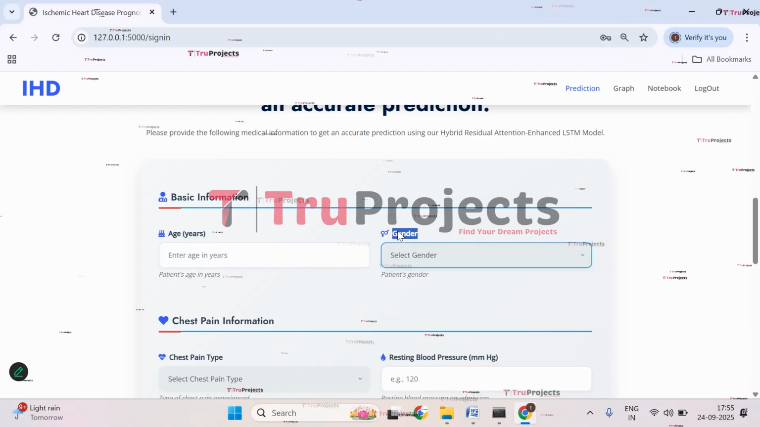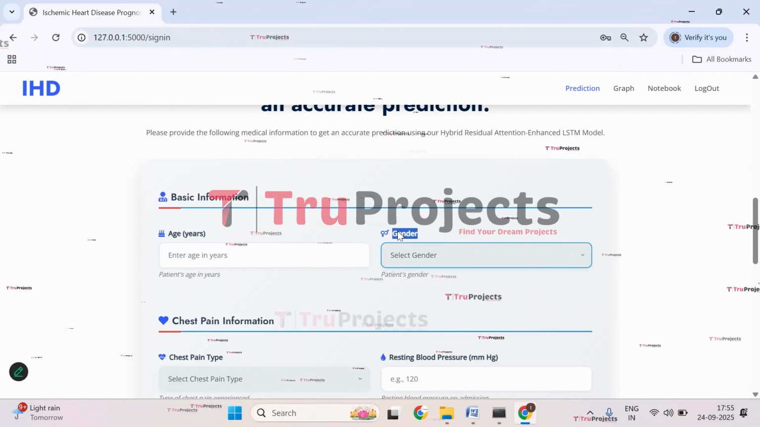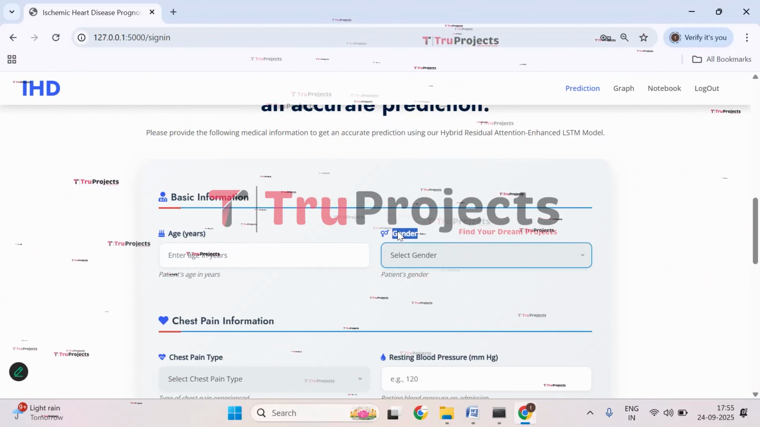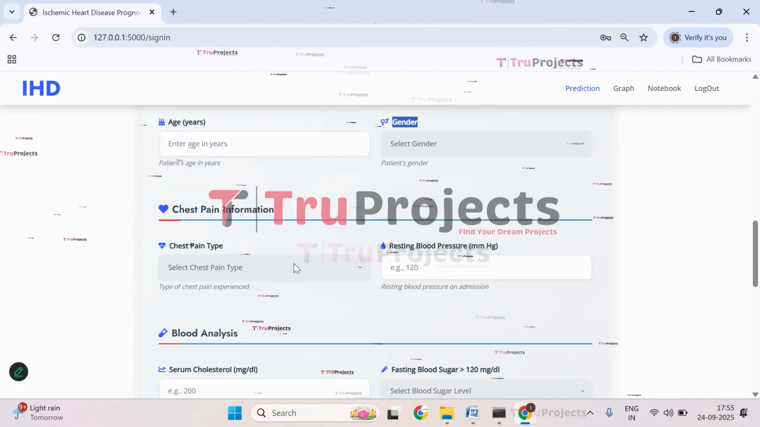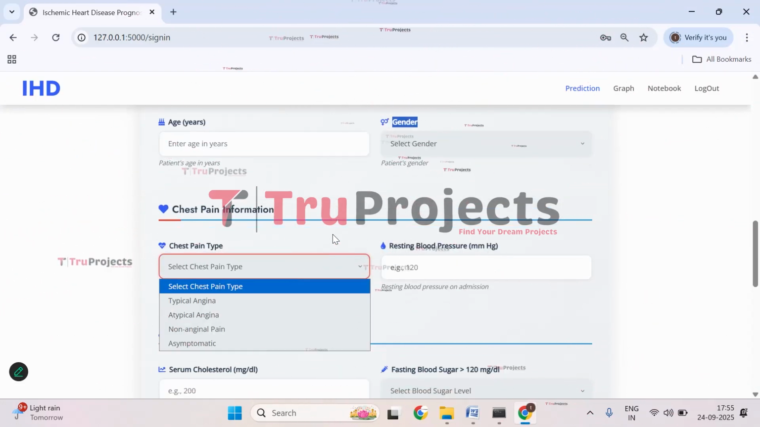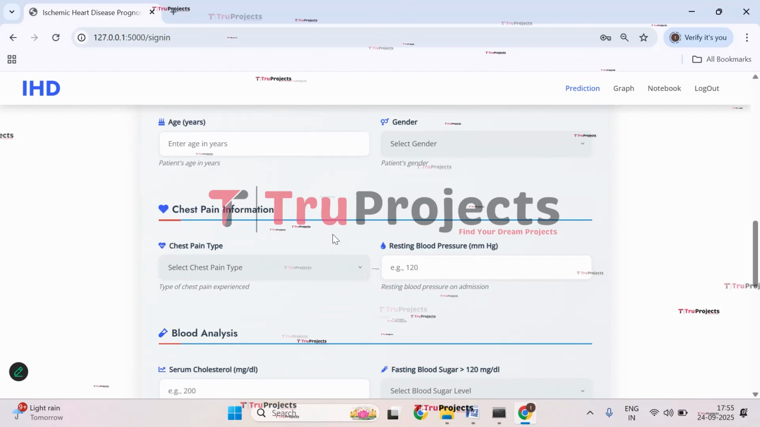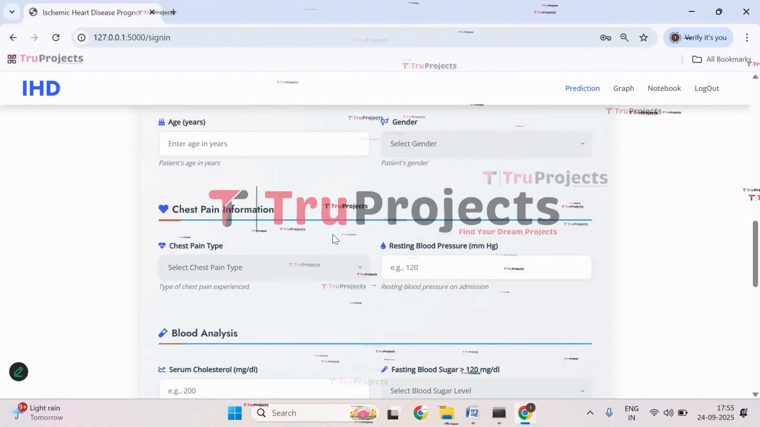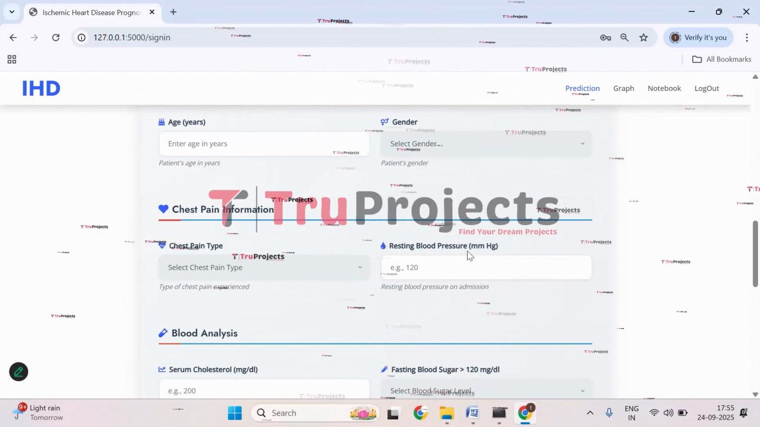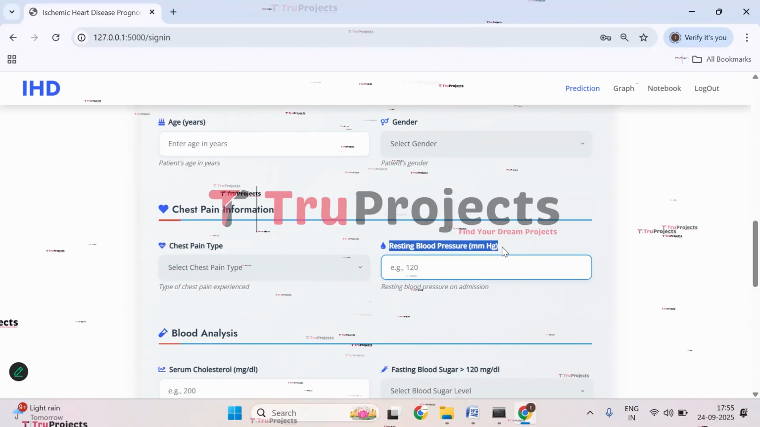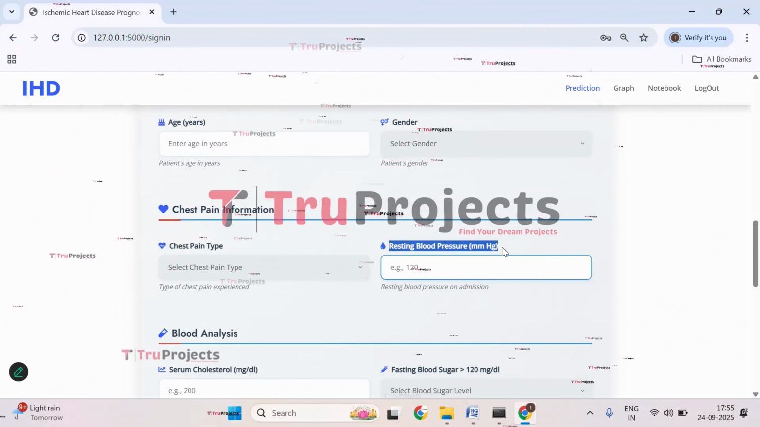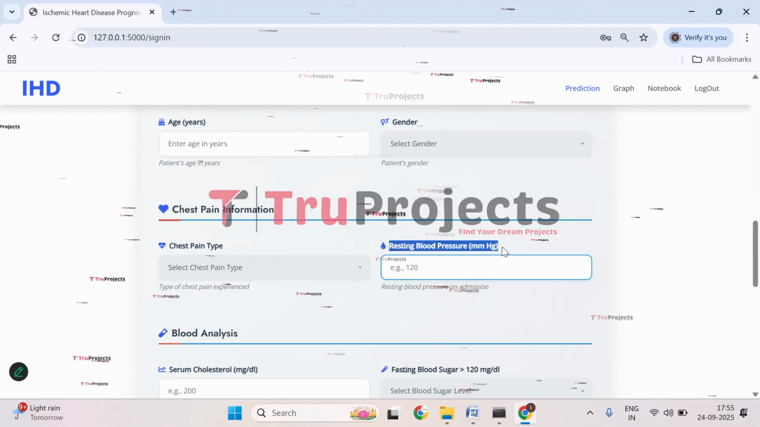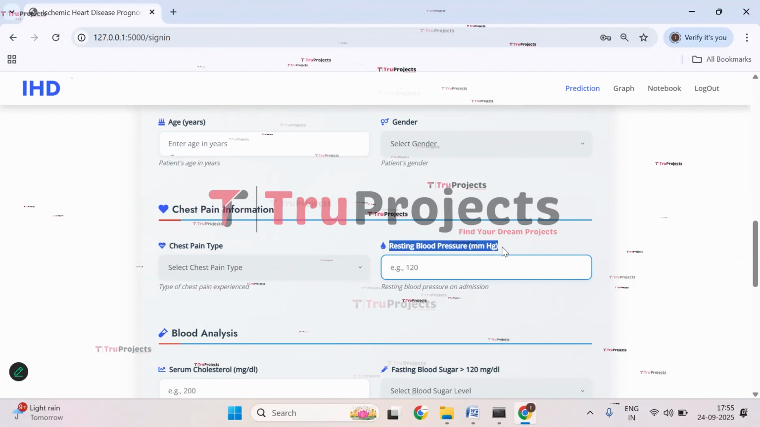Then we have gender. So gender is male or female. Gender can influence heart disease risk and symptoms. Then we have chest pain type. So this is the kind of chest pain that the patient experiences. There are different types. Some indicate higher risk than the others. Then we have resting blood pressure. So it is the blood pressure measured when patient is at rest. High blood pressure is a major risk factor for the heart disease.